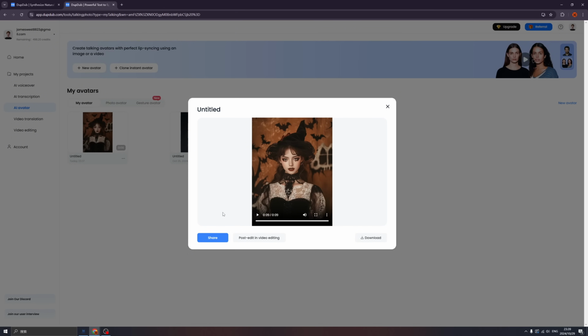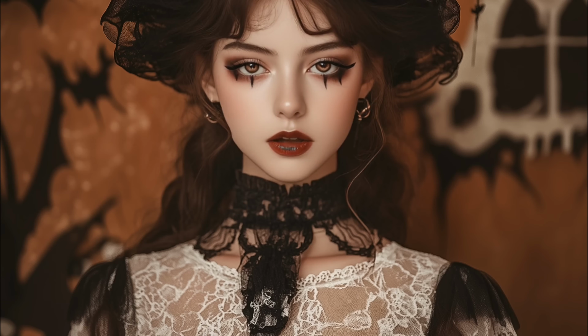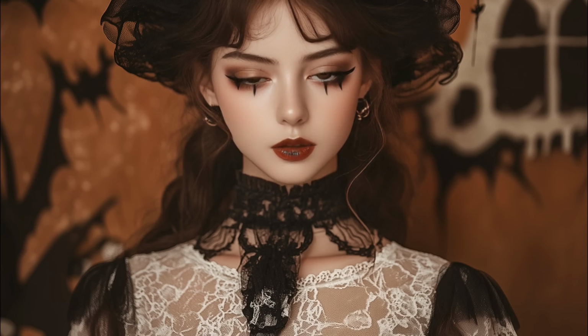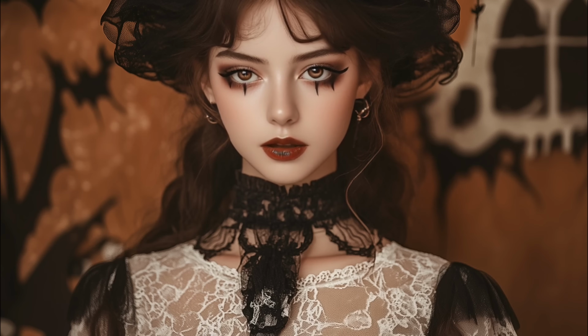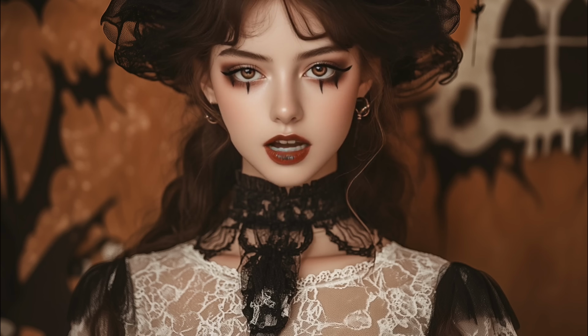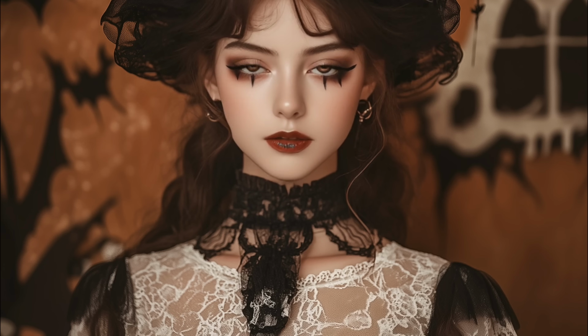Okay, I love this. Let's download this and stay tuned for my shorts. Now since you have your first AI video, how about editing video right here in Dupdub? Dupdub is a very professional online video editing tool.